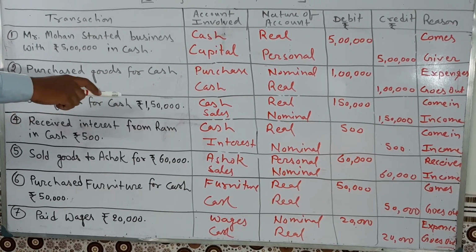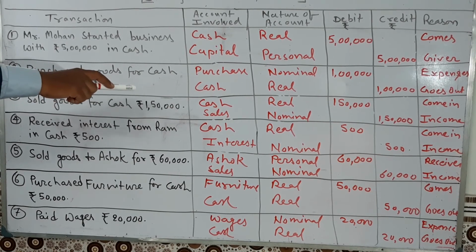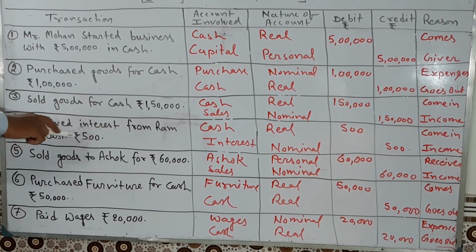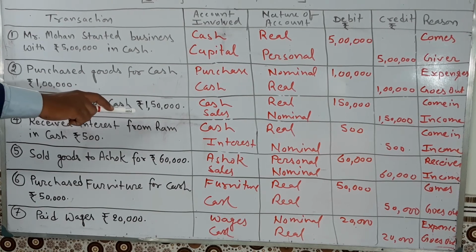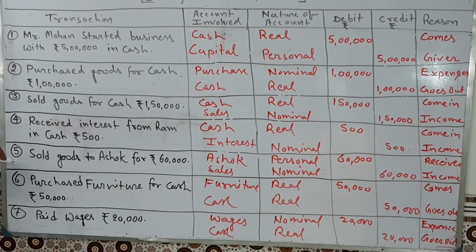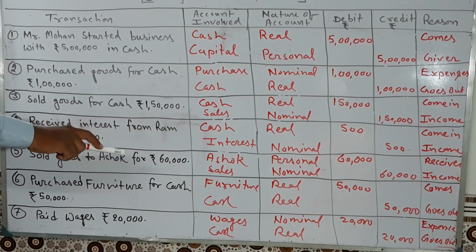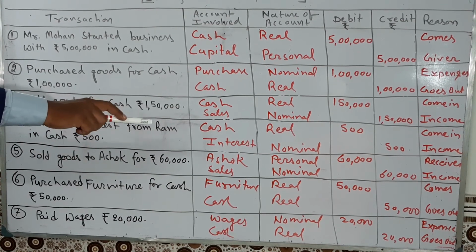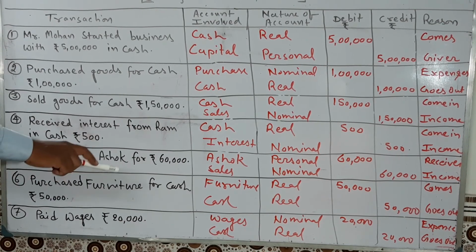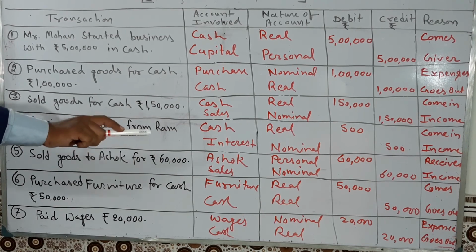Three, goods sold for cash 1,50,000. So cash account debit to sales, real account, nominal account. 1,50,000 comes in and income. Four, received interest from Ram in cash. The cash account debit to interest, real account and nominal account. 500 comes in and income. Five, goods sold to Ashok, Ashok account debit to sales. Personal account, nominal account, 60,000 receiver and income.